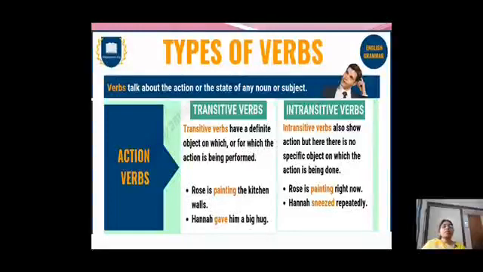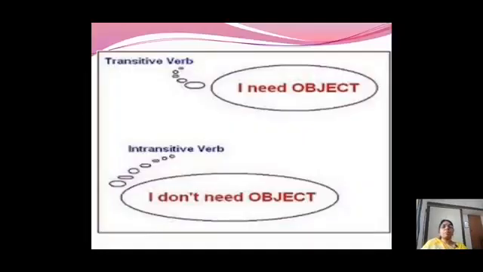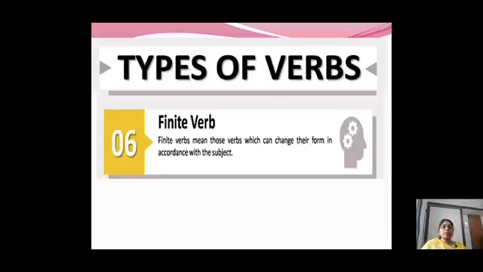Back, dear children, we saw in the last slide transitive and intransitive verbs. Transitive verbs have a definite object for which the action is being performed. And intransitive shows action but there is no specific object. This is what we saw last, right? So, just a pictorial representation. Transitive verb says I need an object. Intransitive says I don't need an object. Okay? Is it clear? Right.